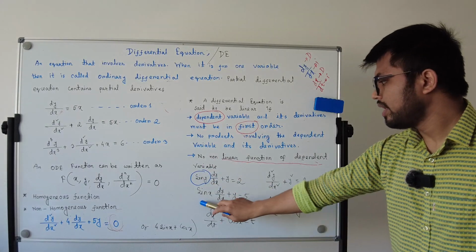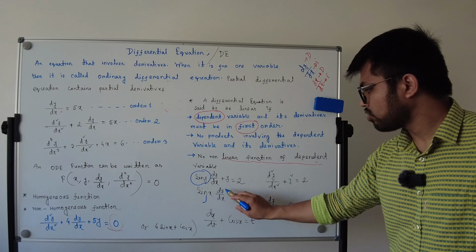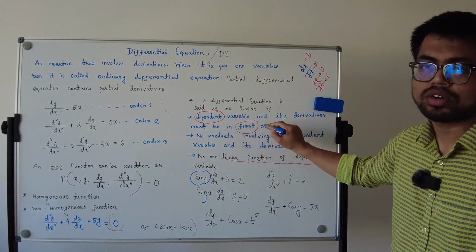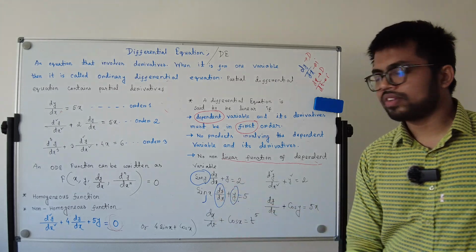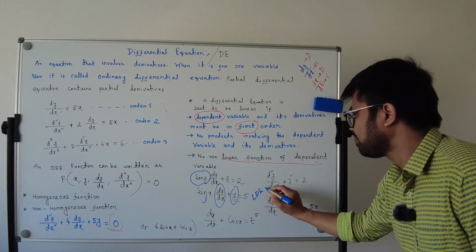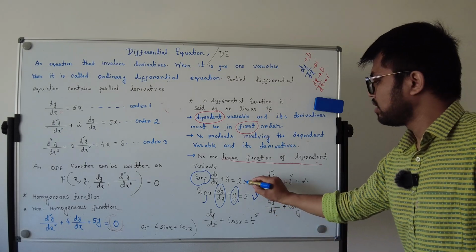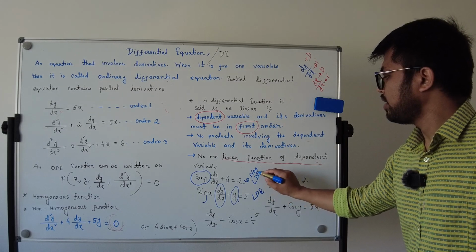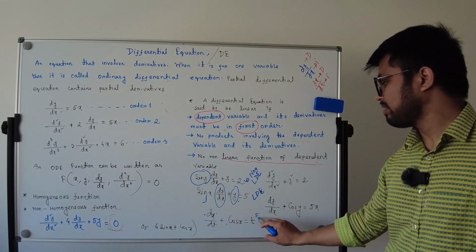Okay, next one. It's a linear differential equation because sin x, no problem. d dx of y, y. First, the dependent variable and its derivative must be in first order. This is also in first order. This is also in first order. That means it's a linear differential equation, LDE. In short form, I have written LDE. The previous one is non-LDE, non-linear differential equation.